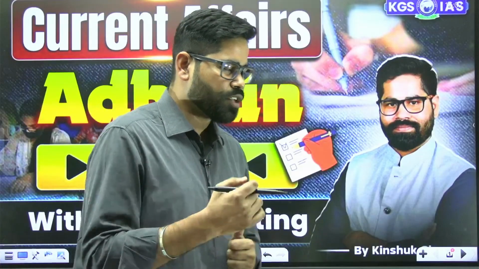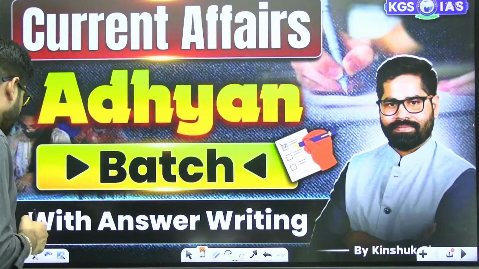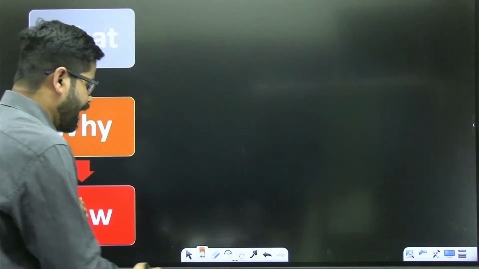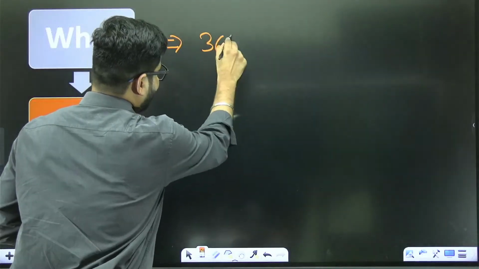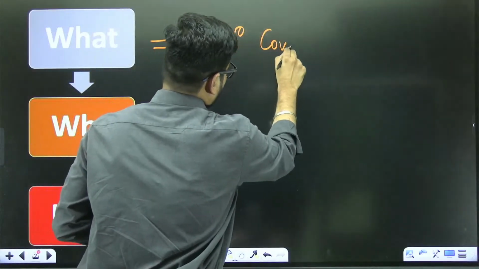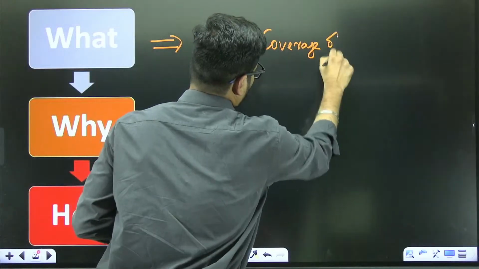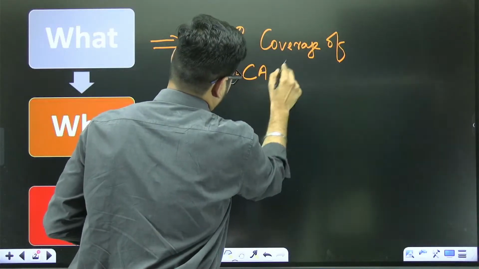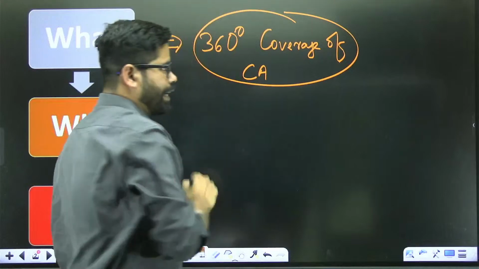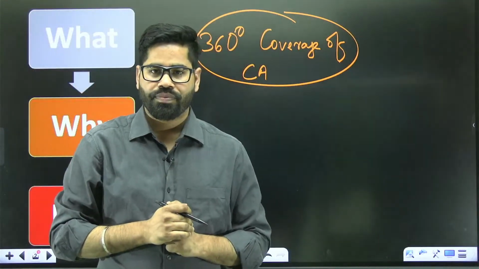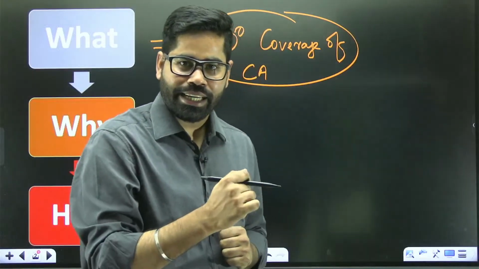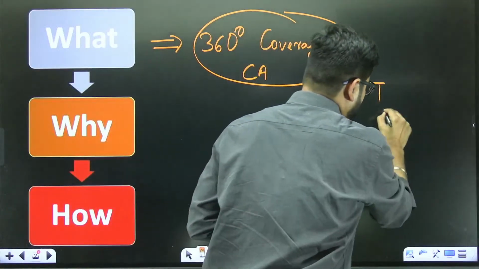The first thing is, this is a batch which is going to provide 360-degree coverage of current affairs. Now, which year are we targeting?